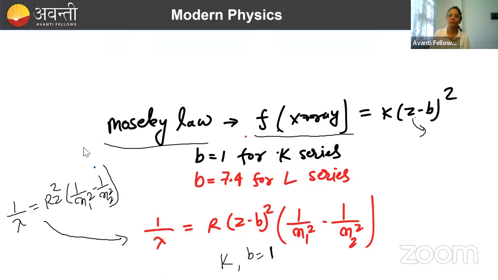We don't have to go that deep; we simply need to remember the values. The values for the L series, M series and N series will be given actually, but for the K series we need to remember that the value of b is 1. That is easy to remember as well.